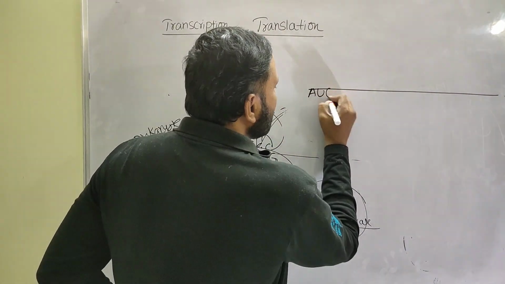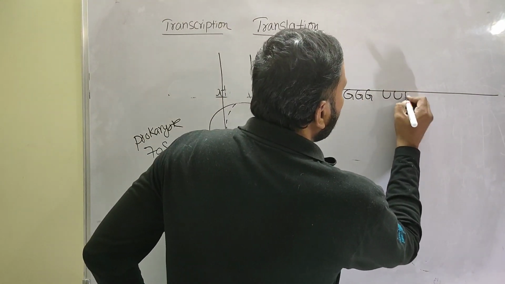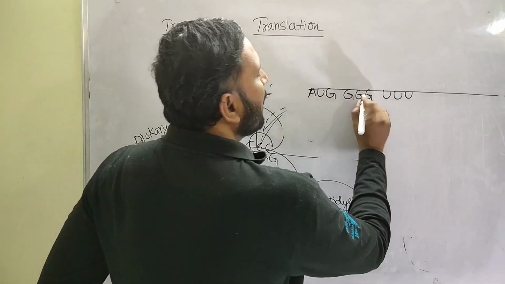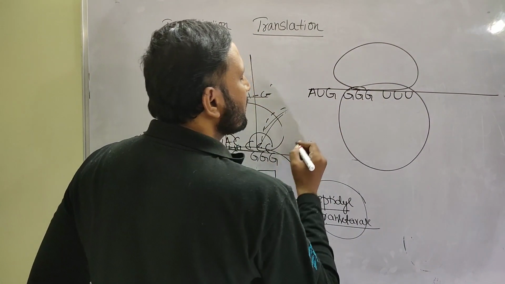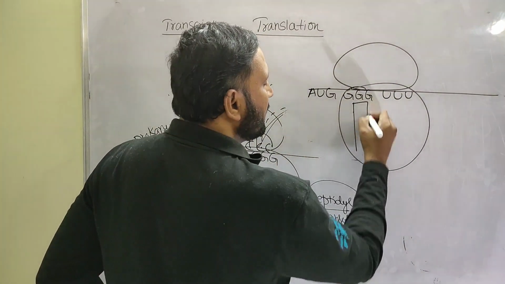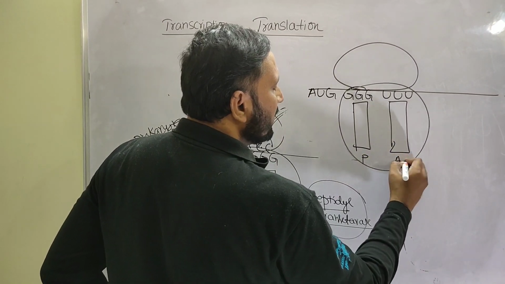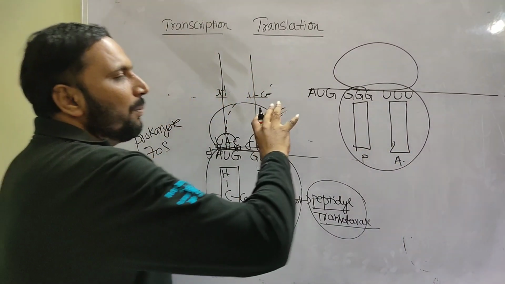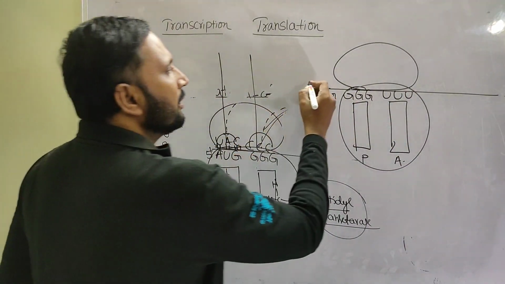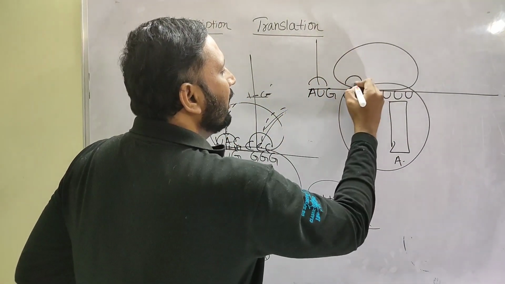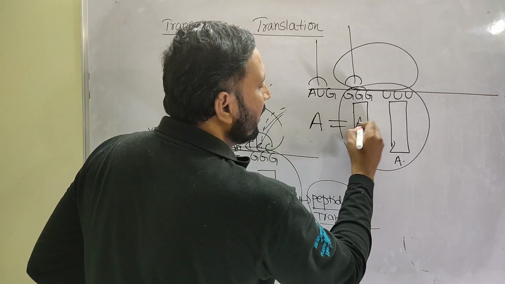So the first codon is AUG, the second codon is GGG, and the third codon I am drawing is UUU. It means the ribosome is moving from one codon to another codon. Now here this is the P site and this is the A site. When the ribosome moves from one codon to another, this is the first tRNA and this is the second tRNA, this is the first amino acid and this is the second amino acid.